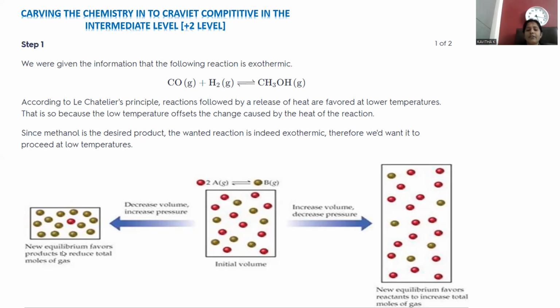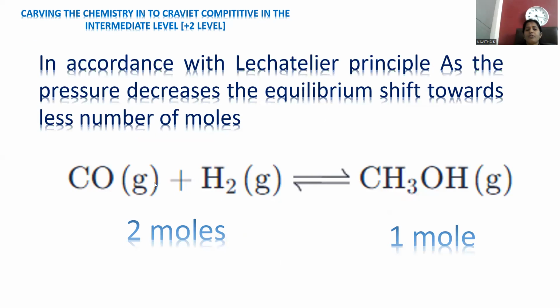By increasing the pressure, equilibrium shifts towards the reactant side, so you have to go for decreasing the pressure. If you observe the reaction between carbon monoxide and hydrogen, 2 moles are on the reactant side and 1 mole is on the product side. In order to make the equilibrium shift towards the product side, where fewer moles are there, low pressure is applicable.